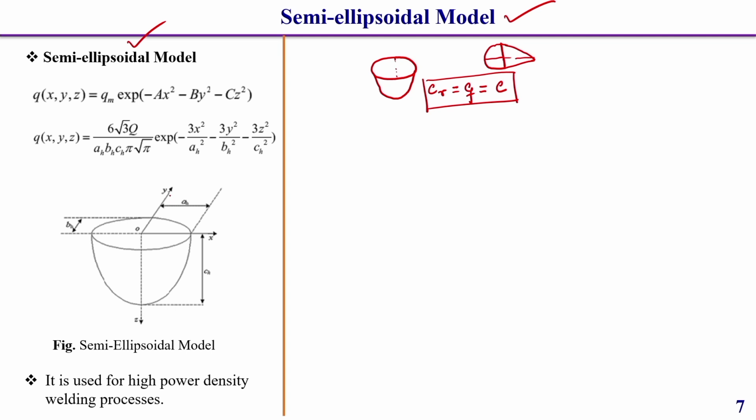Here we consider a different axis system, where x is the welding direction, so instead of CR and CF we consider AR equal to AF equal to A.